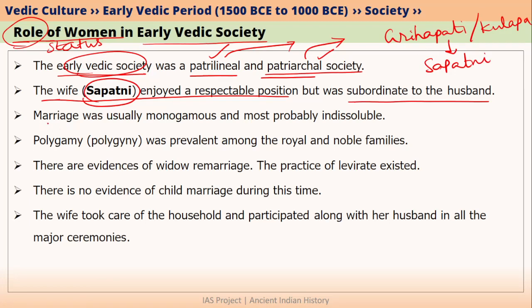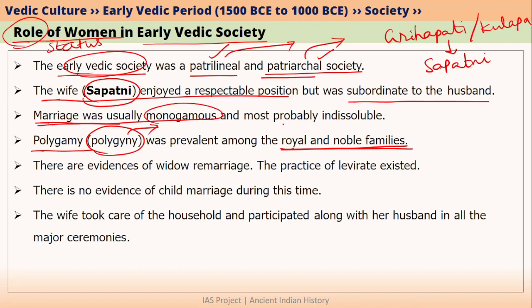The marriages in early Vedic society were monogamous. However, there was also polygamy in certain cases. We have studied that polygyny was existing in royal families and noble families. Polygyny means that one man can marry two or more women. So this case was existing in royal families and noble families. But for other people, marriage was usually monogamous.